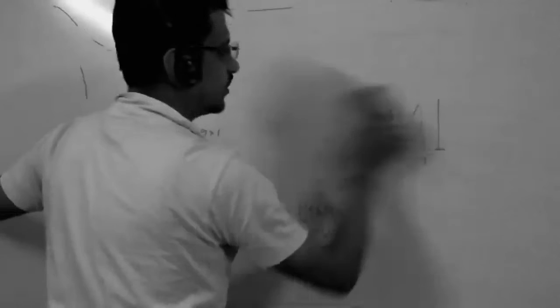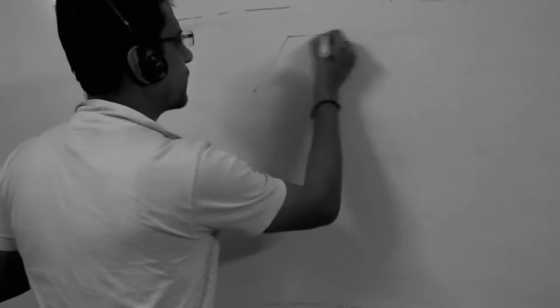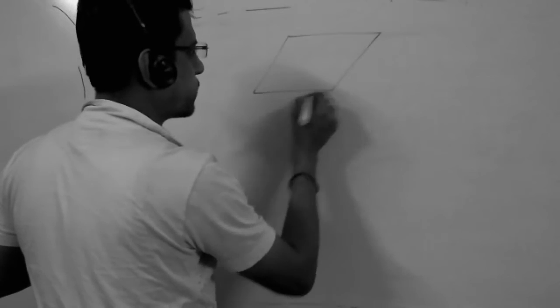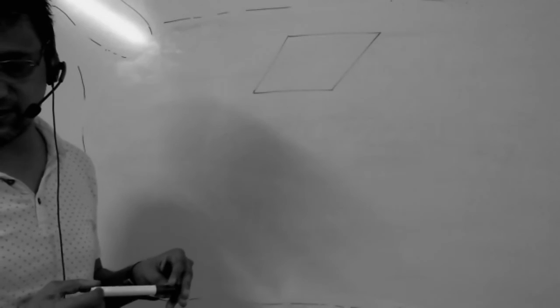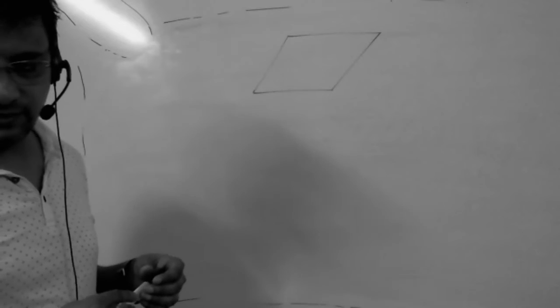So we'll do a few questions based on rhombus so that you can do something as homework. So rhombus, and we'll do trapezium. What is rhombus, Tanishi? Anyway, leave it.